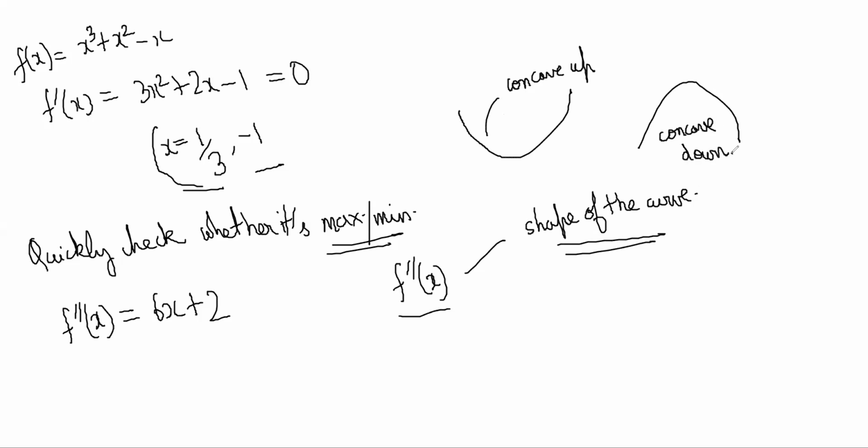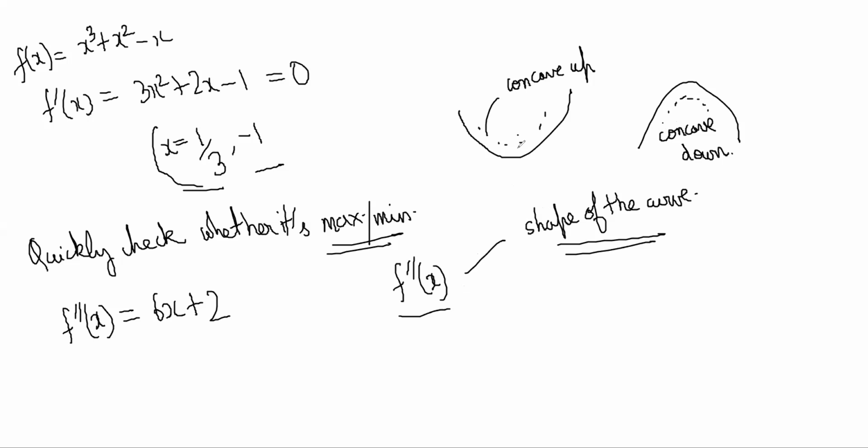Whether the curve is concave up or concave down. Concave up means the cave is upward, right? This is a cave. Cave is up, concave up. Concave down means this cave-like place is pointing down, right? So the double derivative tells us the shape of the curve, concave up or concave down. It can be two options.